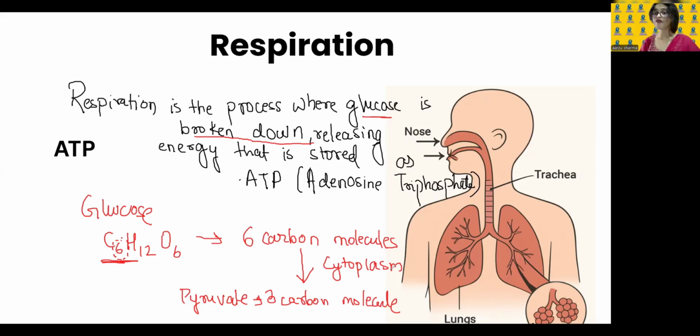If the pyruvate, that is the 3 carbon molecule, further breaks down in presence of oxygen, it is called aerobic respiration. And if it breaks down in the absence of oxygen, then it is called anaerobic respiration. We will learn about both of them through the help of a diagram. Let's look at it.